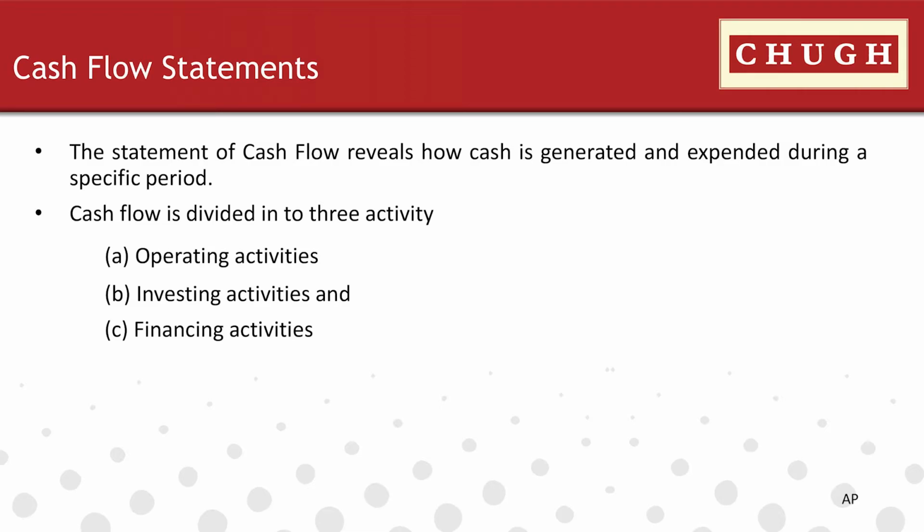Cash flow from investing activity includes cash generated and expended from sale and purchase of fixed assets and investments. Interest and dividend received on investment are a part of investing activity. Cash flow from financing activity includes proceeds from borrowings, lease finance, and repayment of borrowings. Payment of interest and dividends are part of the financing activity.